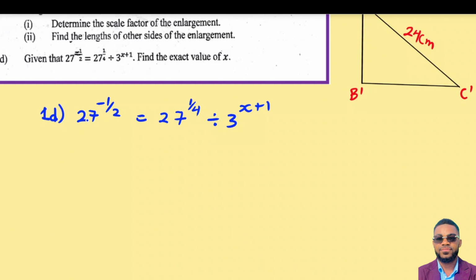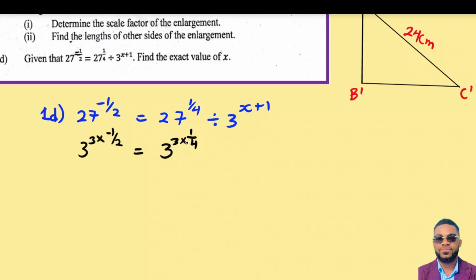So now I'm going to express 27 in terms of 3. So I'm going to get 3 exponent 3. That will give me 27. But remember, we have an exponent of 1 over 2 there already. So what happens to that one? We have to multiply by this one. So we have times negative 1 over 2. Now equal to the same thing. So we have 3 exponent 3 times, we also have an exponent here already, which is 1 on 4.